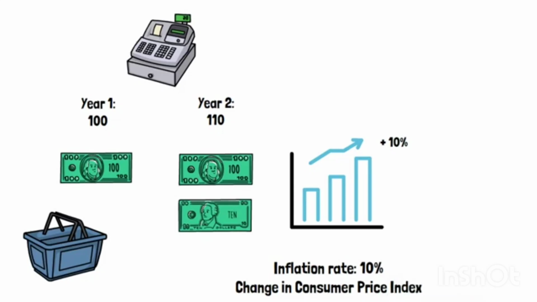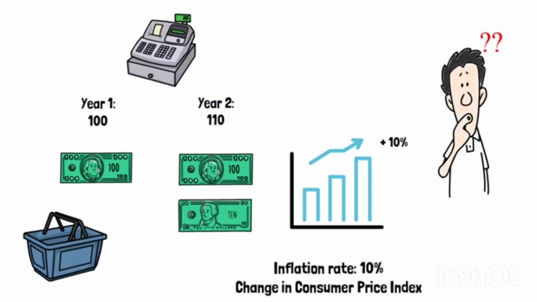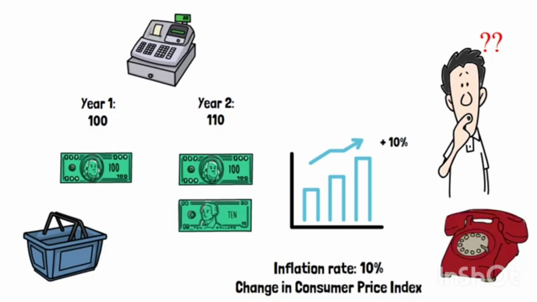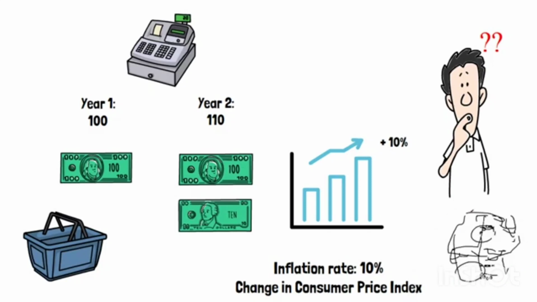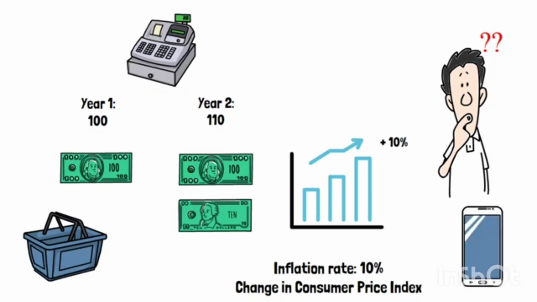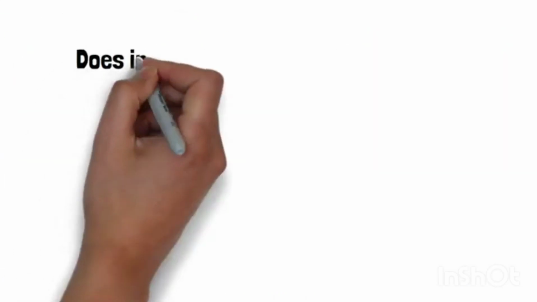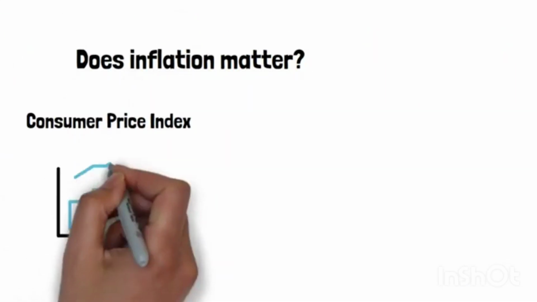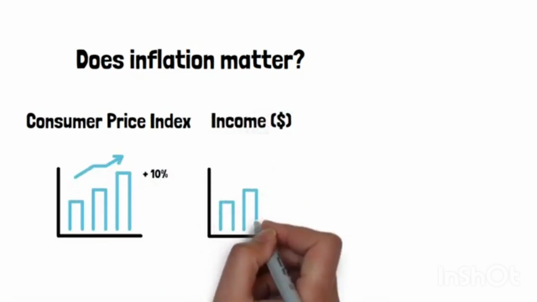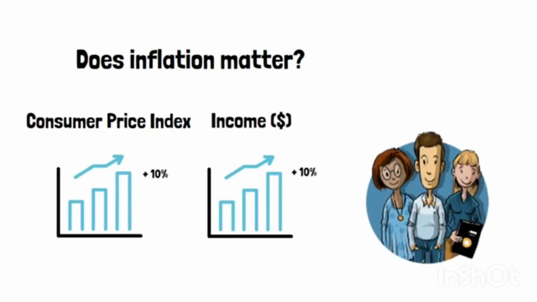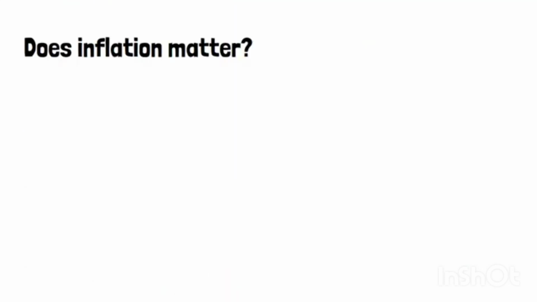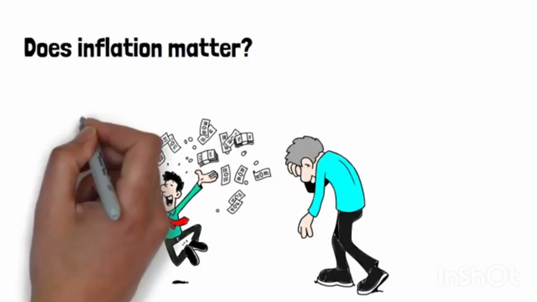When economists calculate this, it gets quite complicated since there are so many different items that we buy, and our basket of goods and services changes all the time. An inflation rate of 10% seems high, but if incomes rise at the same rate as the price level, then people in the country as a whole are not worse off. When inflation is high, there are winners and losers.